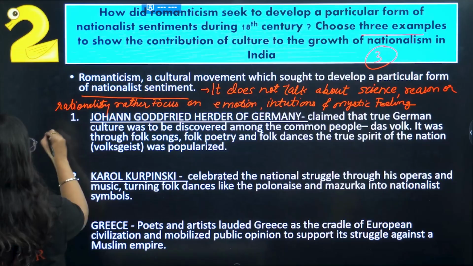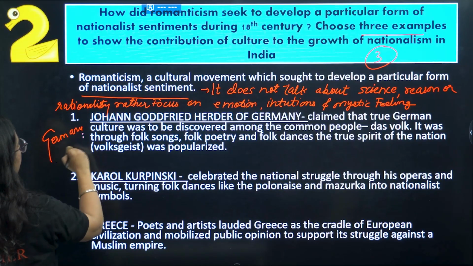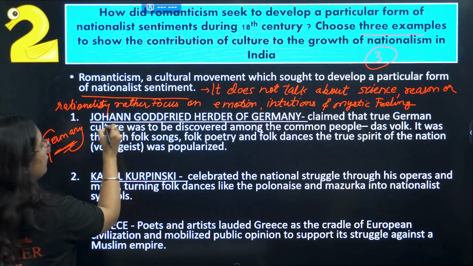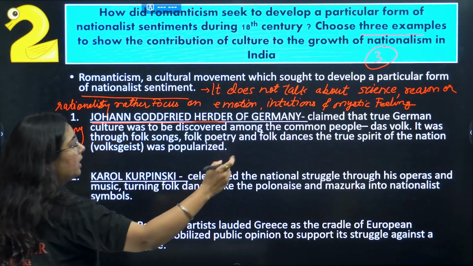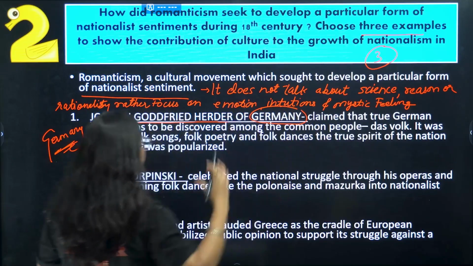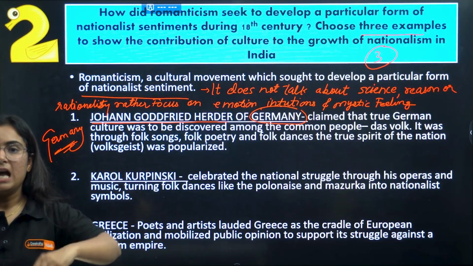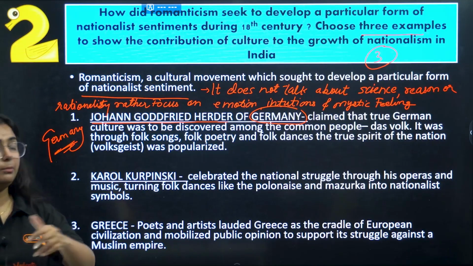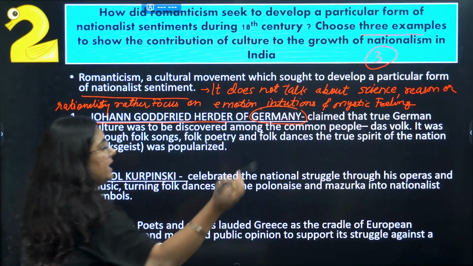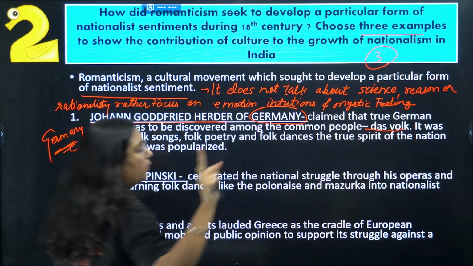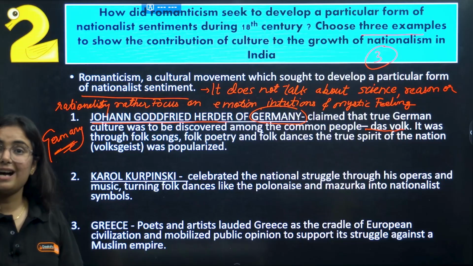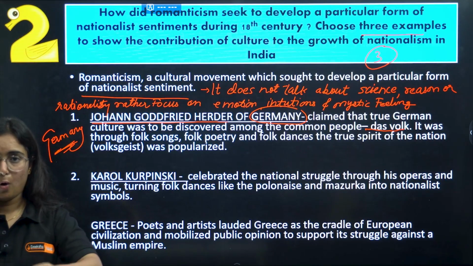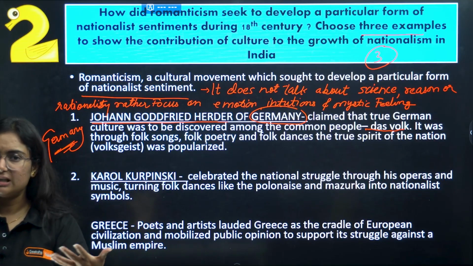The first one is from Germany. There was an artist, Johann Gottfried Herder. Johann Gottfried Herder was from Germany, and he believed that the true German culture can only be discovered through its common people. He referred to the common people as Das Volk. Then he said that among this Das Volk, or common people, they need to generate the nationalist feeling.